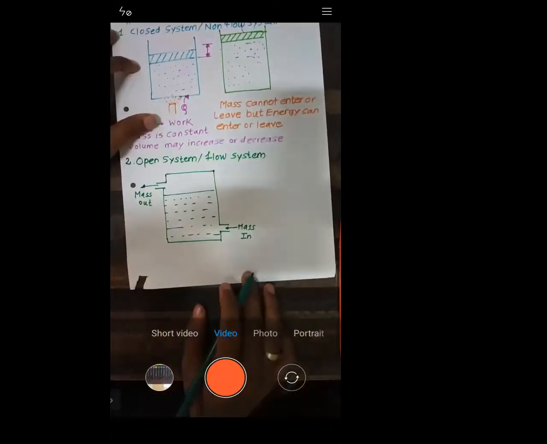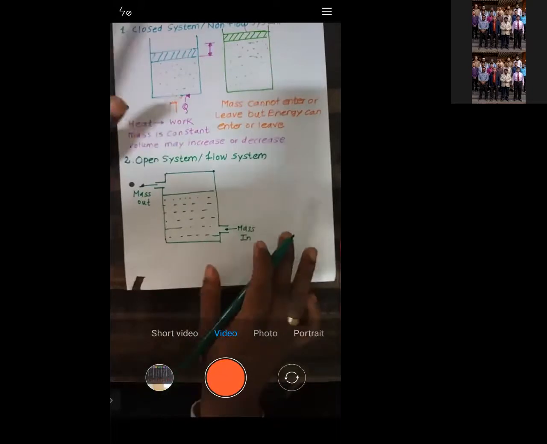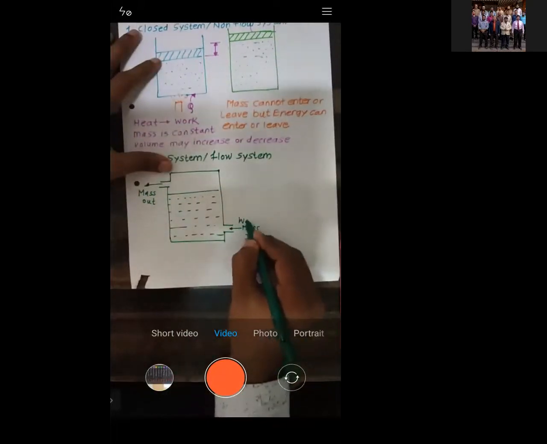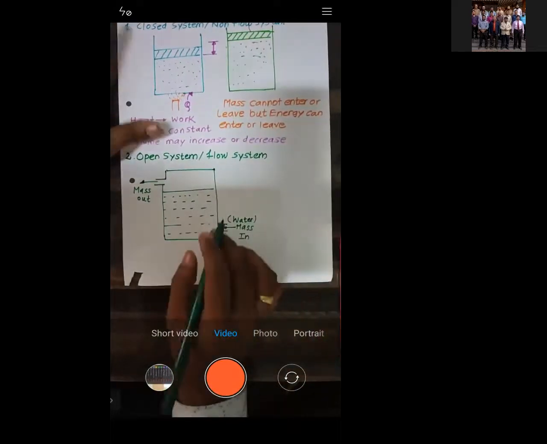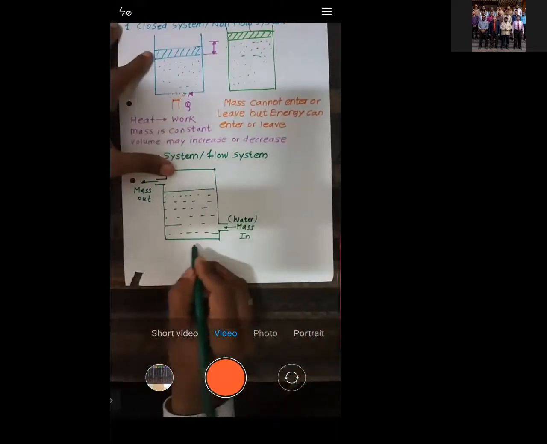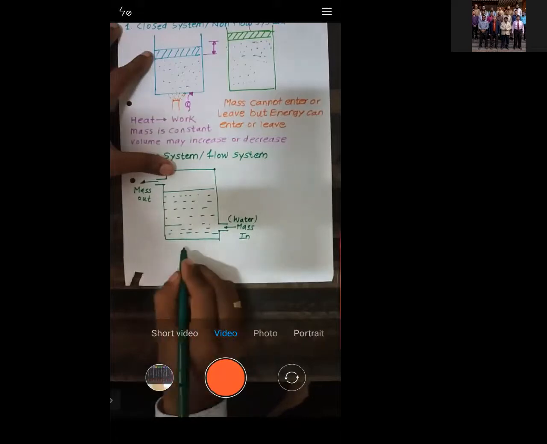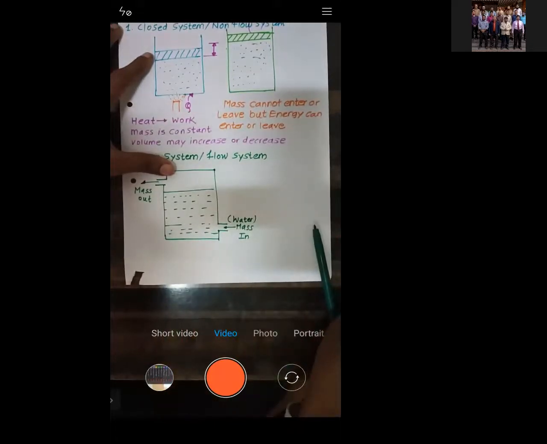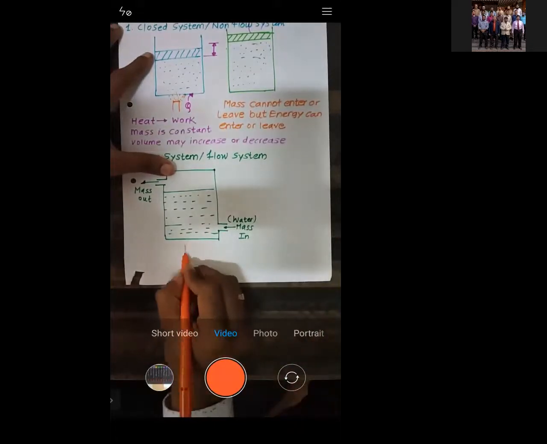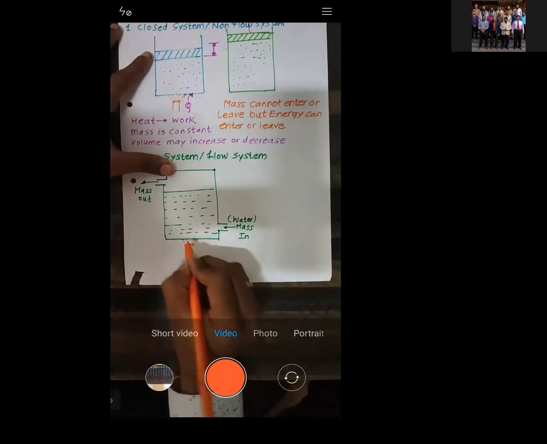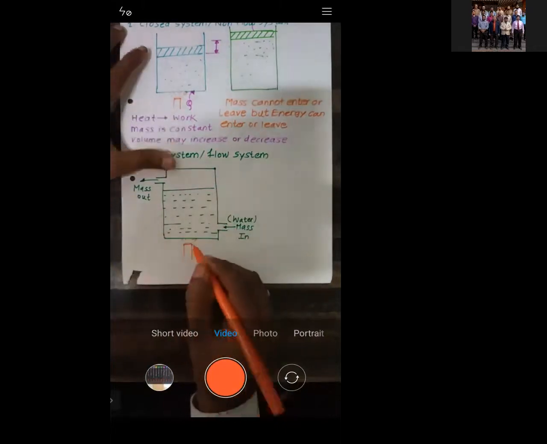Okay, this is a boiler through which the mass is entering. Mass means it's simple water. If you want, I will just mention this as water. Water is entering the boiler, and we will heat this water with the help of, let's say, a burner. Simple example, I will not go into the detail.